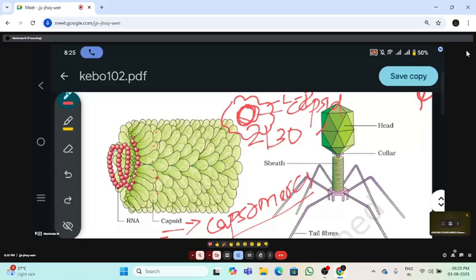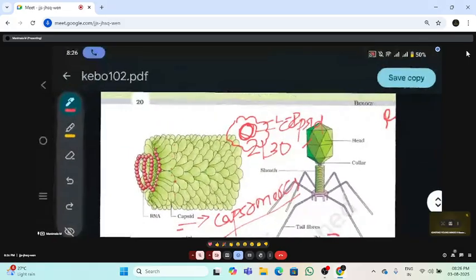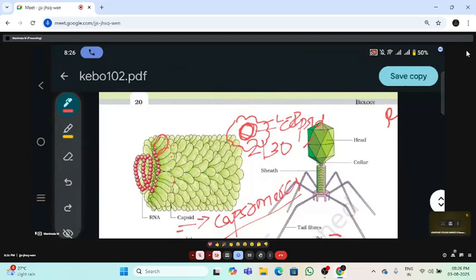Okay, and the next one: in the TMV, how are these capsomeres arranged? The arrangement of capsomeres is in polyhedral form.